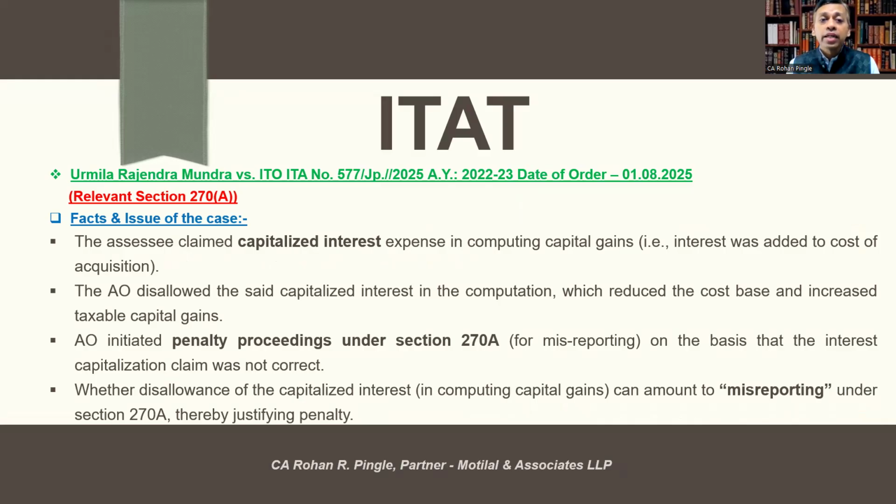The assessee claimed capitalized interest expense in computing capital gains, that is, interest was added to the cost of acquisition. The AO disallowed the said capitalized interest in the computation, which reduced the cost base and increased the taxable capital gains. AO initiated penalty proceedings under Section 270A for misreporting on the basis that the interest capitalization claim was not correct. So the issue was whether disallowance of the capitalized interest in computing capital gains can amount to misreporting under Section 270A, thereby justifying penalty. Very interesting.